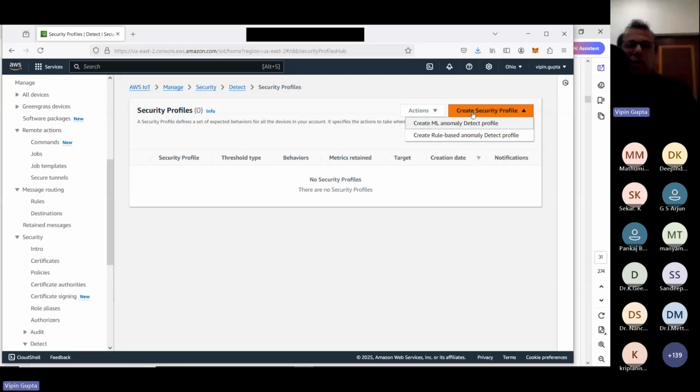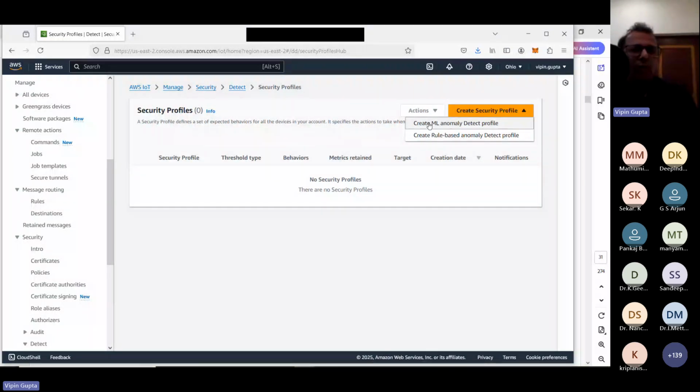To understand this, when you use antivirus, what happens? Those antivirus, they have got certain signatures available. That means if you are going to attach certain pen drive or certain device with a certain size, it will check against those signatures and it will find that this virus is there. So when we are using this rule based, that means we are trying to use that type of thing. But here in our case, we want to use this AI based type of thing. So what we will do, we will click on this ML detect.